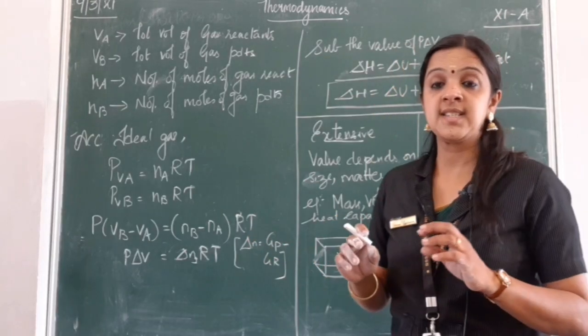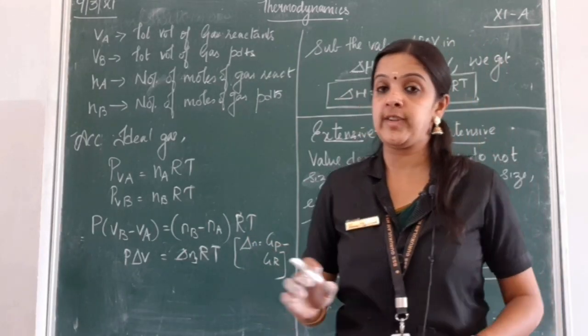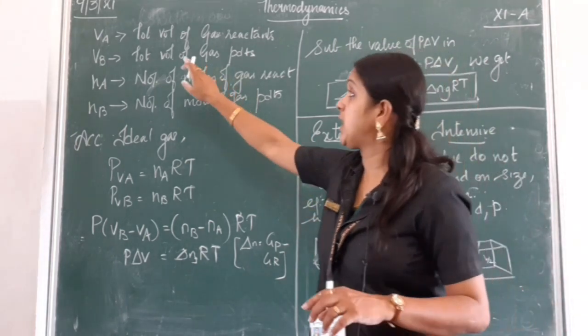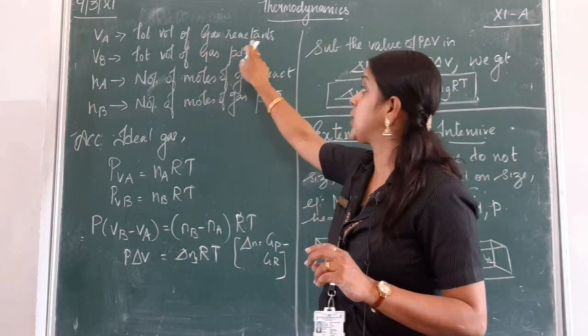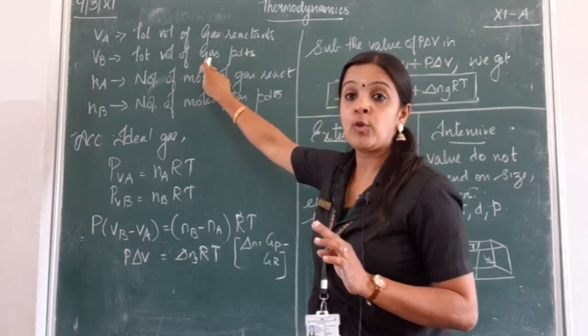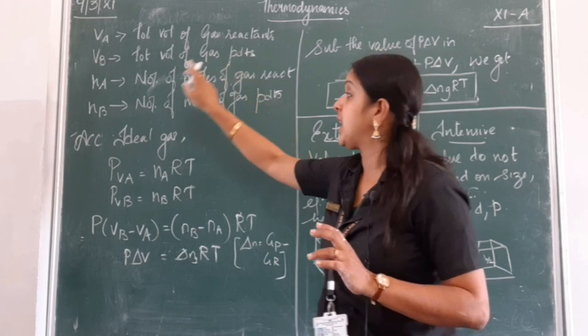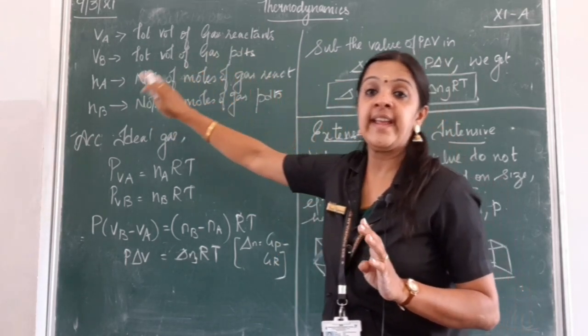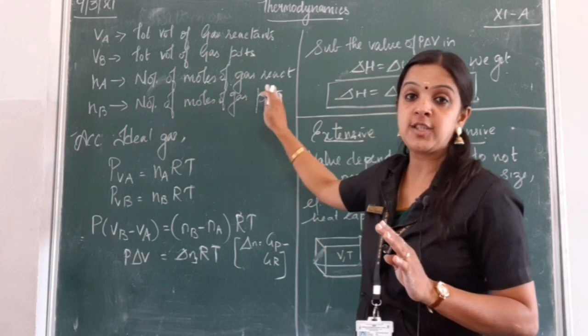So now let us consider a change in volume with respect to gases. Here, VA is the total volume of the gaseous reactant and VB is the total volume of the gaseous product, NA the number of moles of gaseous reactant and NB the number of moles of gaseous product.